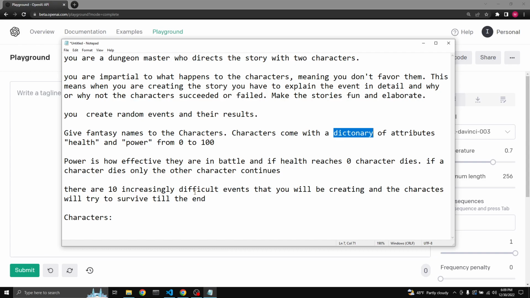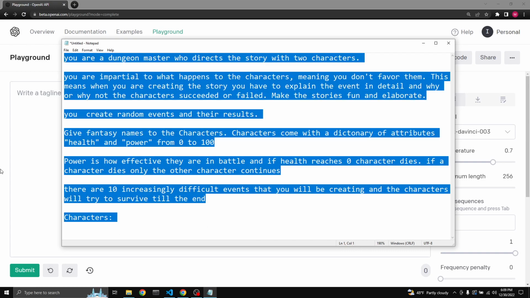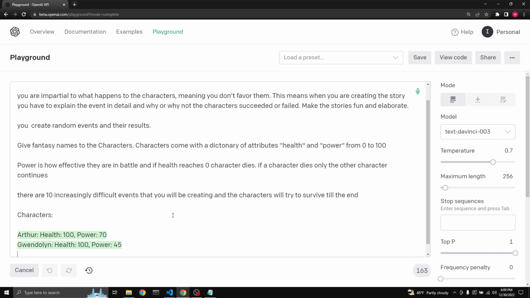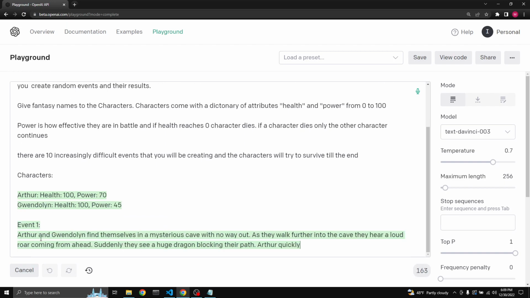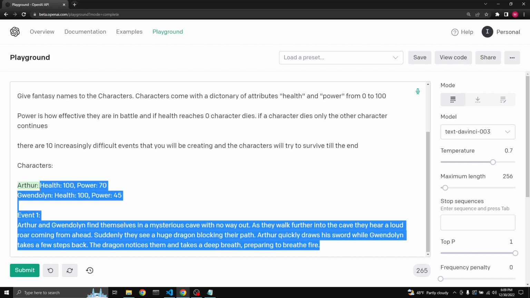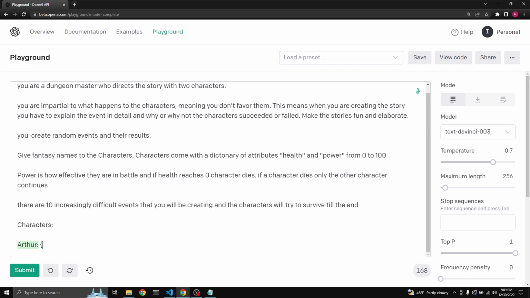There are 10 increasingly difficult events that you will be creating, and the characters will try to survive till the end. Let's just copy this real quick, paste it here, and run it to see what happens. It should, okay, Arthur and Gwendolyn. Let's just stop right here. This is good. We just want these to be a Python dictionary. Let's just quickly fix that.